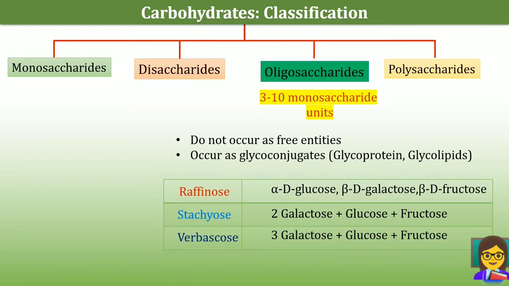Raffinose is present in beans, cabbage, broccoli, etc. Stachyose is also present in vegetables and plants. Verbascose is present in legumes, and it is fermented by intestinal bacteria and causes flatulence.